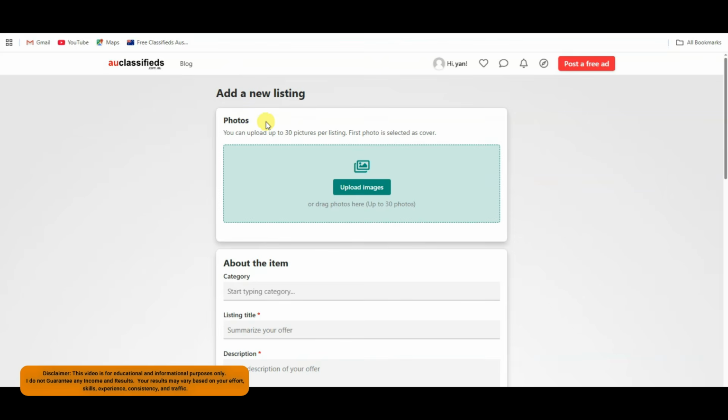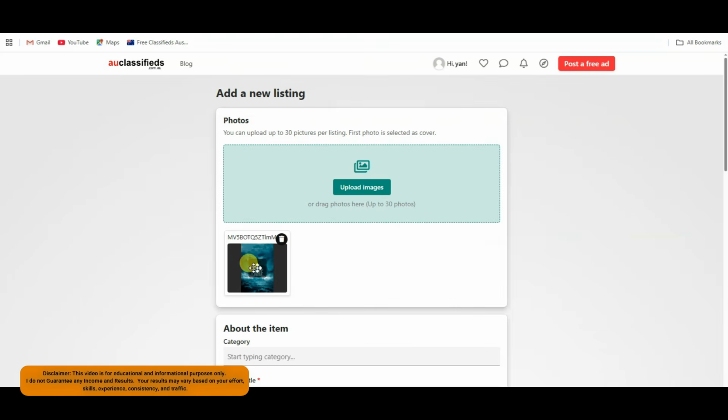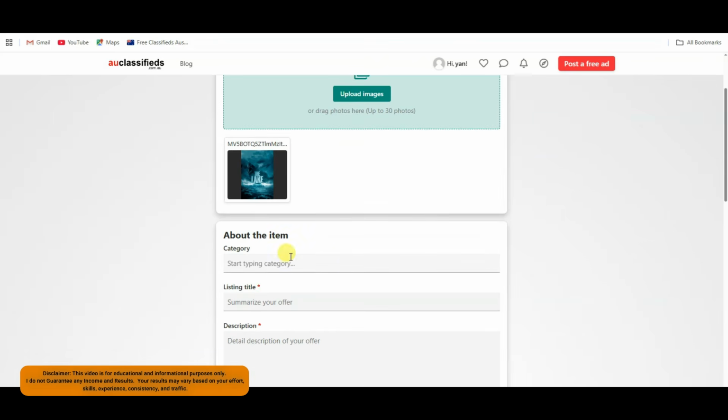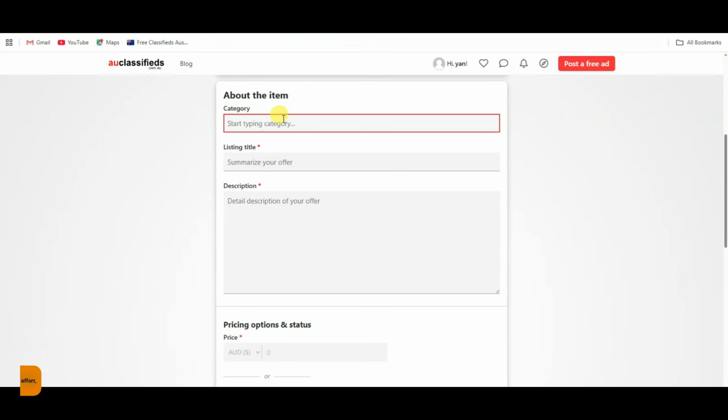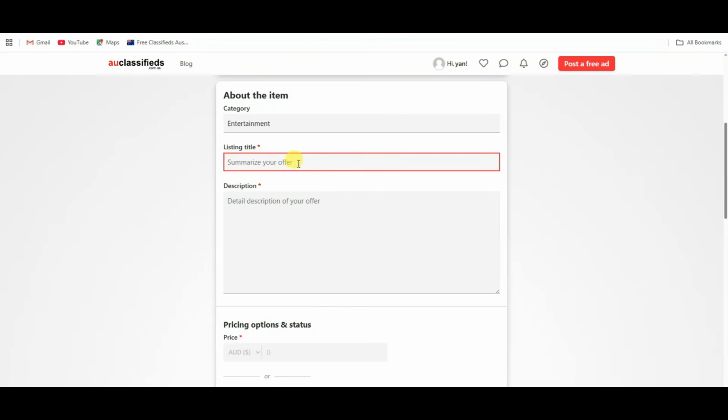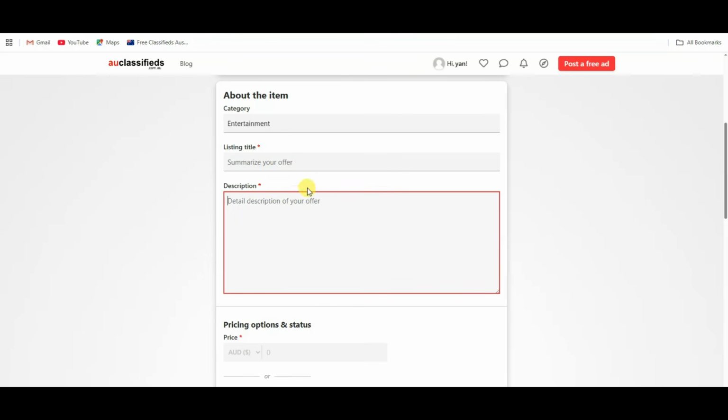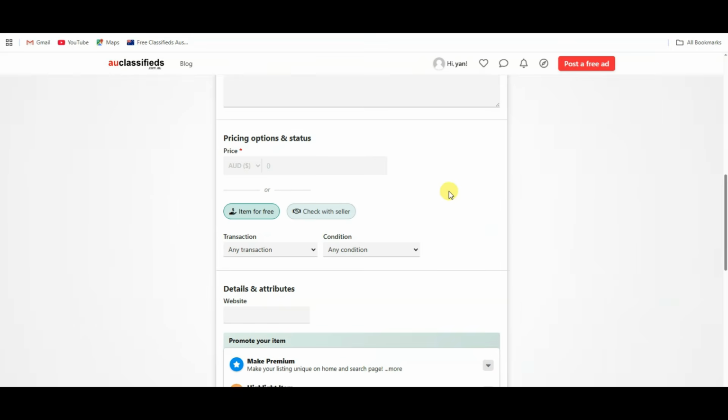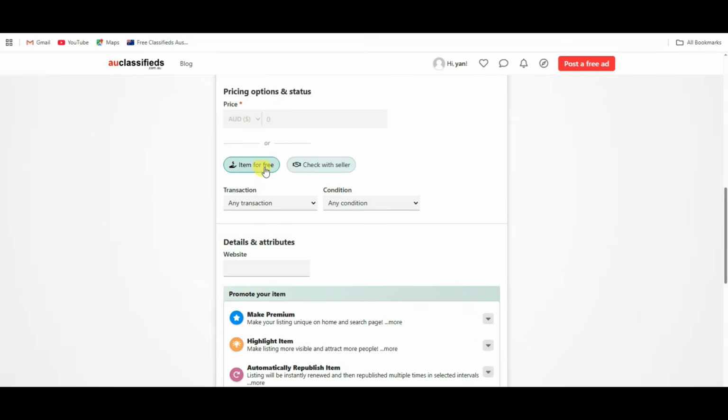Now you can go on this platform. You can upload your movie poster. Here you can see movie poster. Now you can select your category. You can type your entertainment. Now you can type your title. You can type your description. Now you can scroll down. You can select your item for free option.